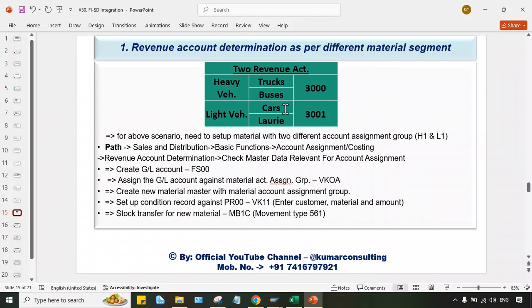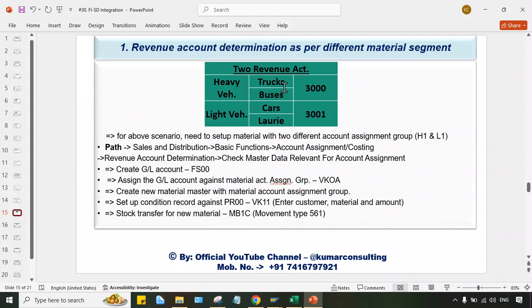For cars also multiple different material masters will be created, because different types of cars and different segments will be there. For every segment, a material master is going to be created. In lorries also, let's suppose different categories will be there, so we have to create different material masters. The same thing is applicable to trucks and buses, right?